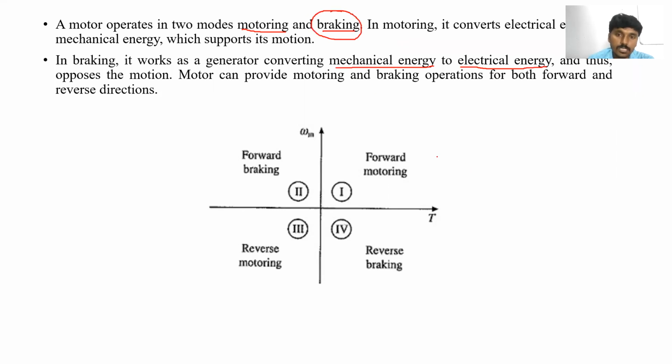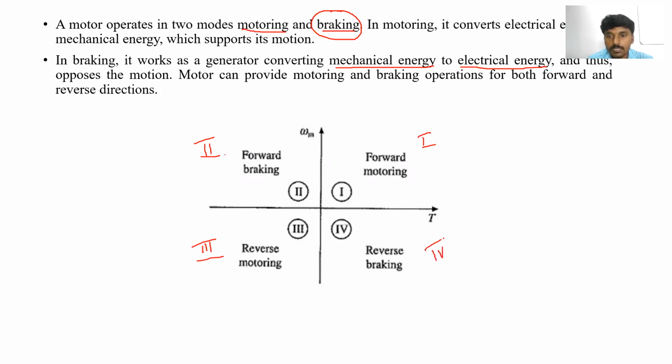Is it clear? Generally the drive operates in forward motoring in the first quadrant, forward braking in the second quadrant, reverse motoring in the third quadrant, and reverse braking in the fourth quadrant.